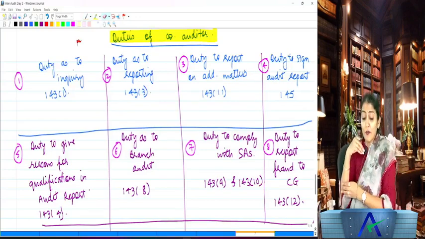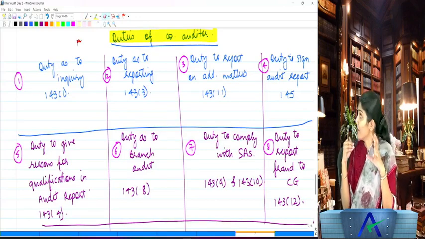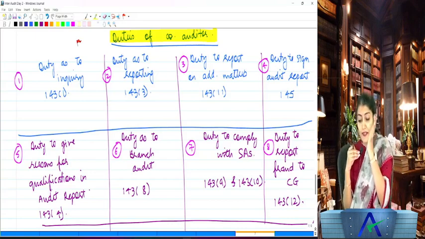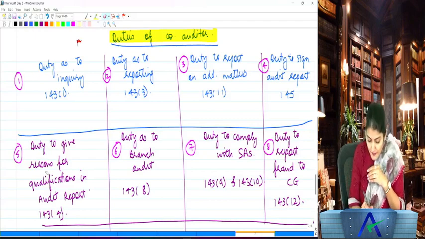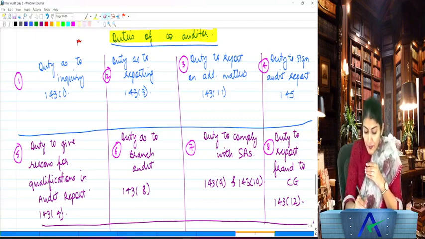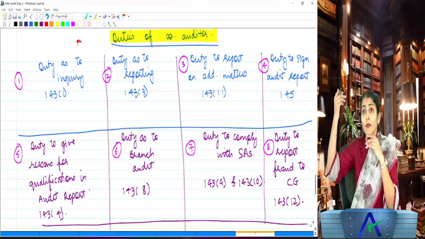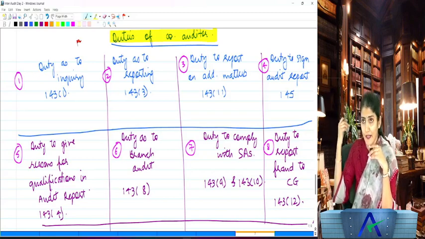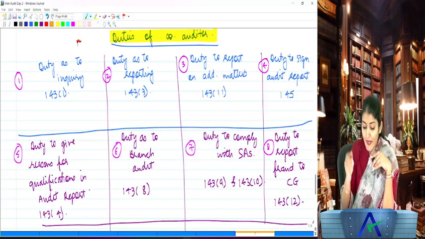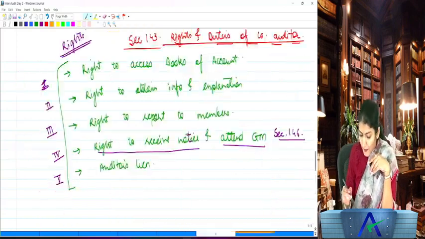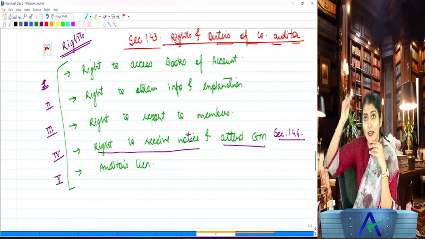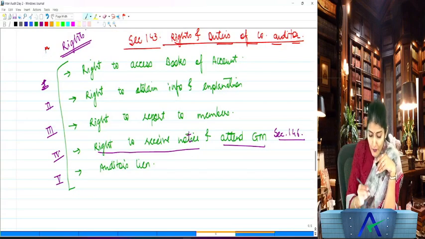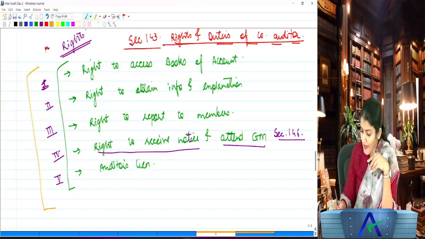So duties of the company auditor: duty as to inquiry, duty as to reporting, additional matters, sign audit report, then duty to give reasons, then the branch audit, then duty to comply with the SAs, and duty to report the fraud to the central government. Is it clear to all of you? Now first coming to the rights of the company auditor. Section 143 is regarding the rights and duties of the company auditor.